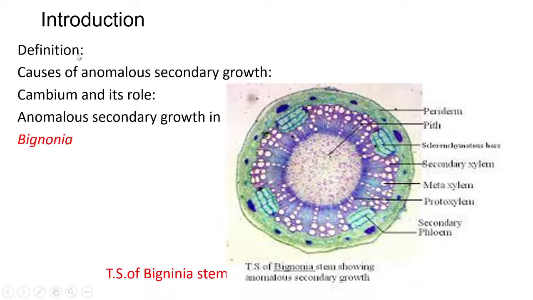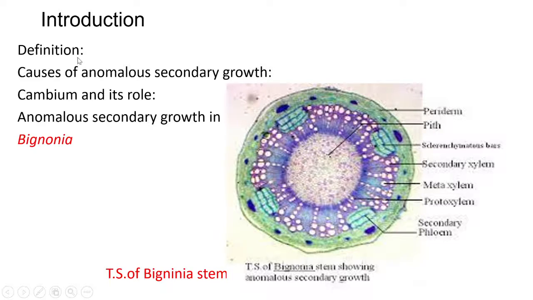When primary growth of the plant is completed, the secondary growth is initiated and the plant develops, grows and reaches its maturity. The secondary growth is usually of normal type. It is called normal secondary growth. Last time we have seen.